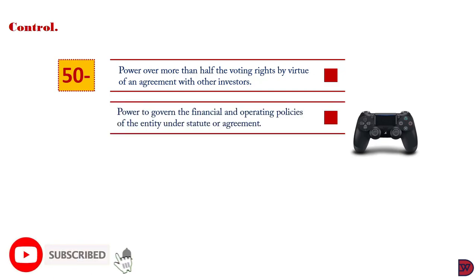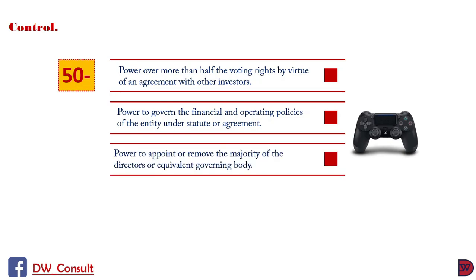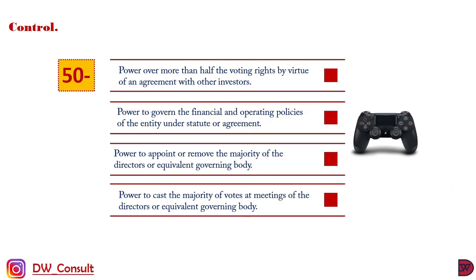The next point is when the entity has the power to govern the financial and operating policies of the entity under the statute or agreement. Thirdly, the power to appoint or remove the majority of the directors or equivalent governing body. And lastly, the power to cast the majority of votes at meetings of the directors or equivalent governing body.